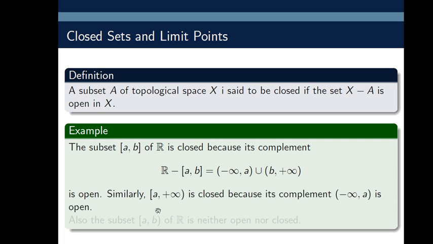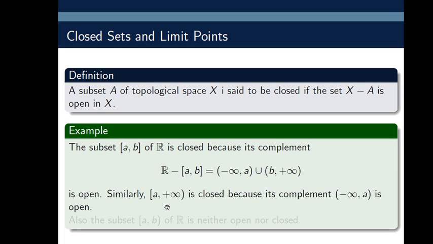Similarly, the half open interval [A, plus infinity) is closed. This interval is closed because its complement is R minus [A, infinity).